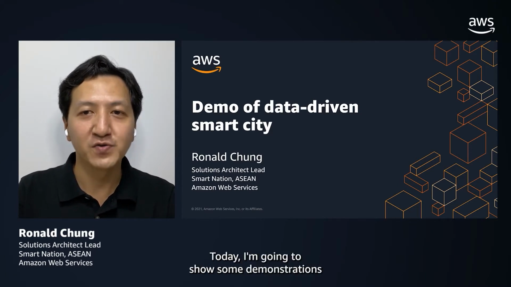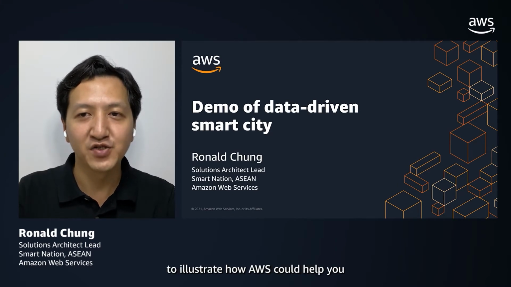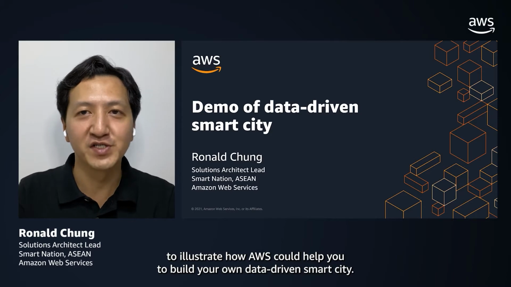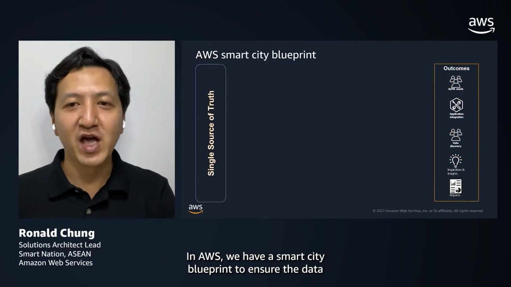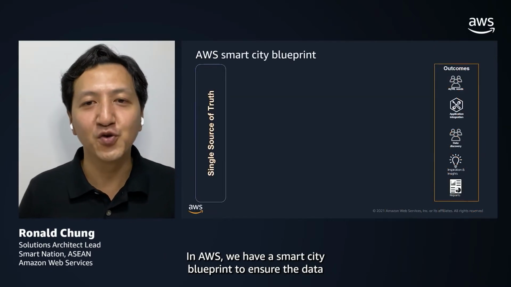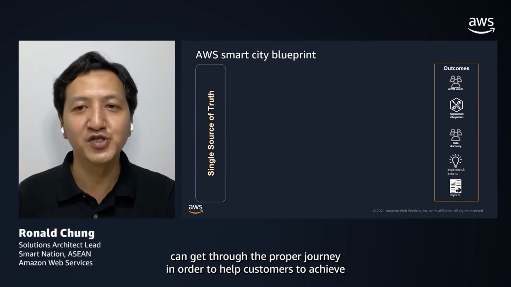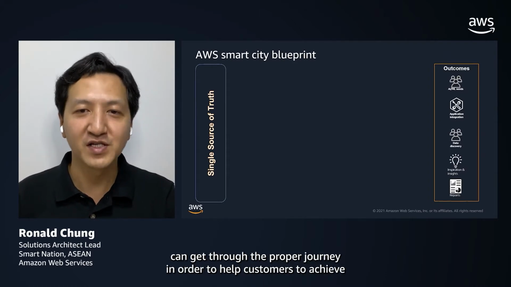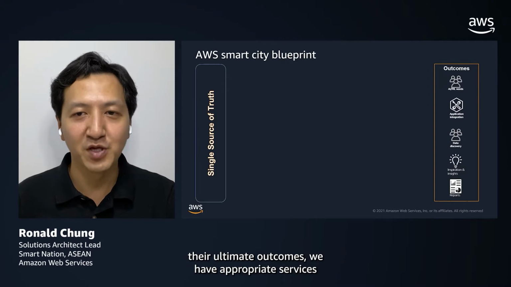Today, I'm going to show some demonstrations to illustrate how AWS could help you to build your own data-driven smart city. In AWS, we have a smart city blueprint to ensure the data can get through the proper journey in order to help customers to achieve their ultimate outcomes.